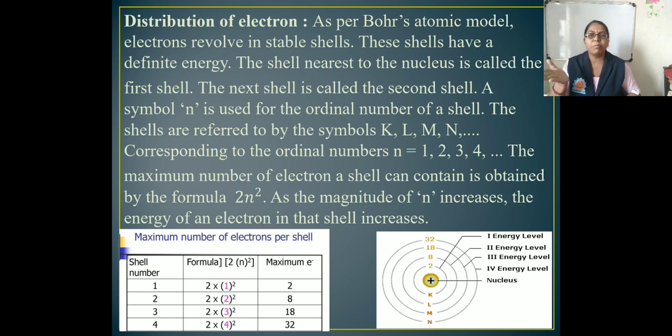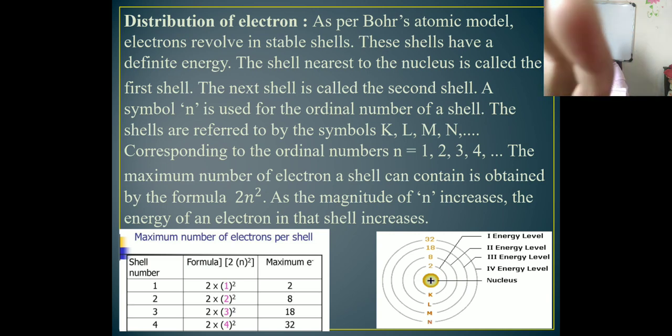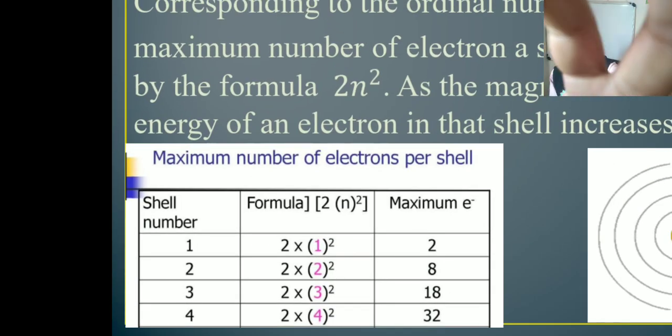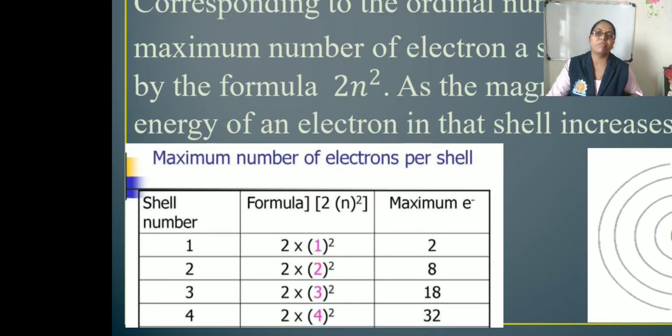The maximum number of electrons a shell can contain is obtained by the formula 2n square. So how many electrons are present in each shell? How can we obtain that from the formula 2n square? n is the number of the shell. Now in the given table, you can observe the maximum number of electrons per shell. In the first shell it is 2, then second 8, third 18, and fourth is 32.